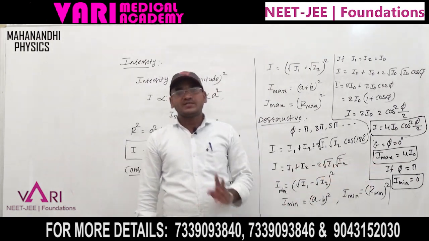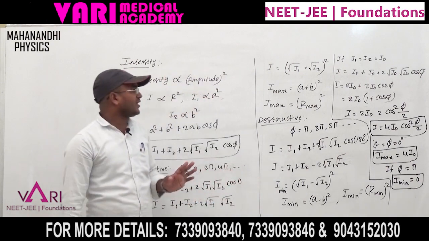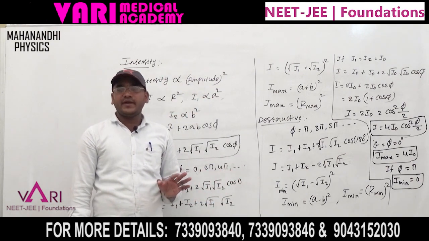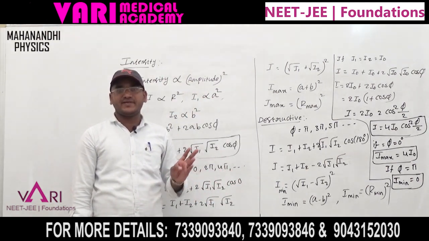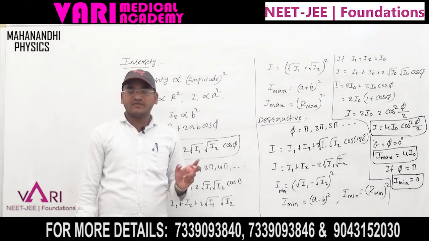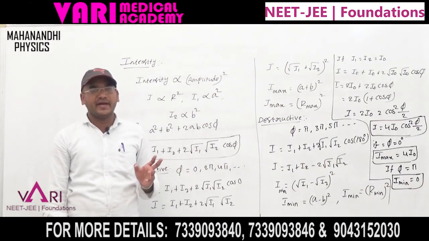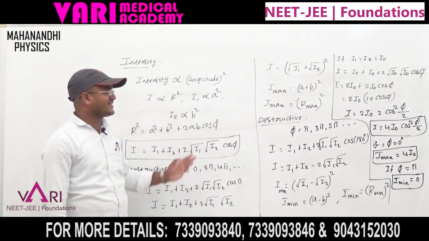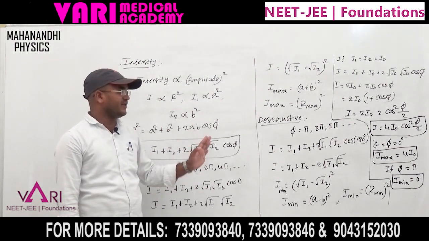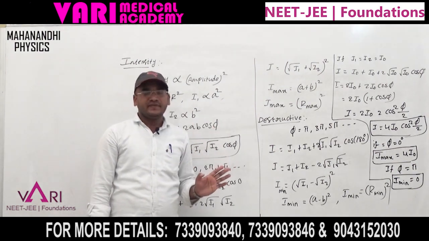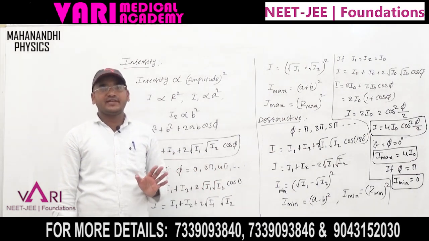When both intensities are the same, this applies. This is the complete explanation of constructive and destructive interference, phase difference and path difference, and based on that, the resultant amplitude and resultant intensity: when it is maximum and when it is minimum. This is the total concept of the interference pattern.